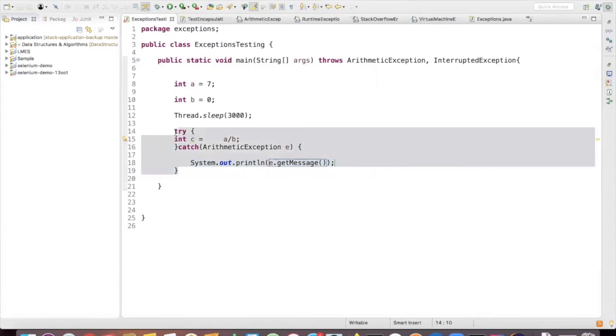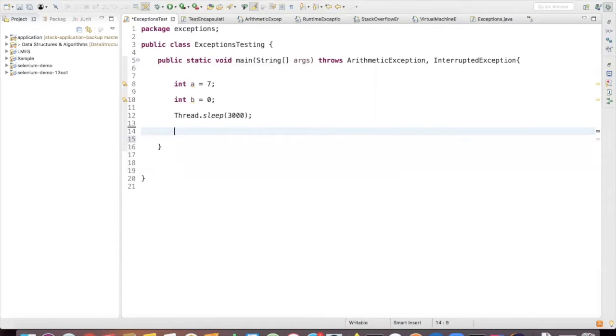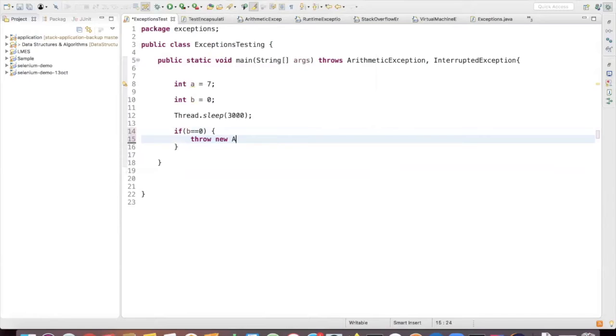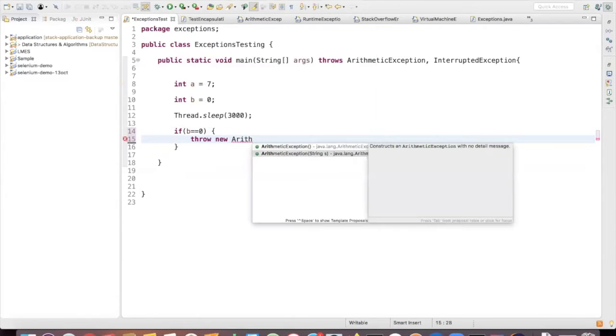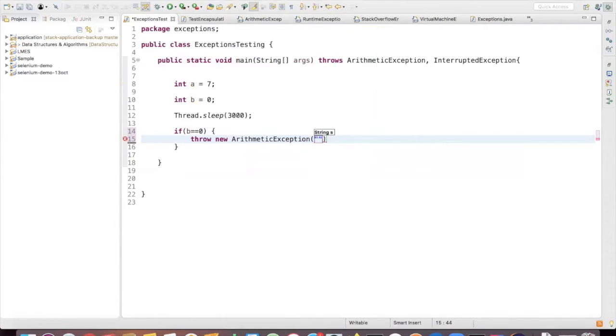For example, instead of this try catch block, what if I say if b is equal to zero, then I am myself throwing that exception. Throw new arithmetic exception with a custom message: "Hey, variable b is zero." We'll try to run this.